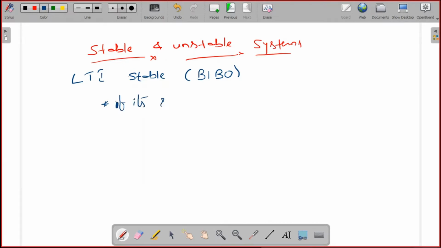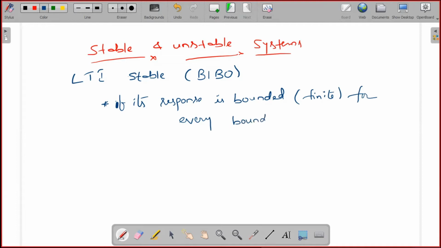If its response is bounded, so bounded is nothing but finite. Bounded is nothing but finite amplitude or finite magnitude. If its response is bounded for every bounded input, then the system is BIBO stable.